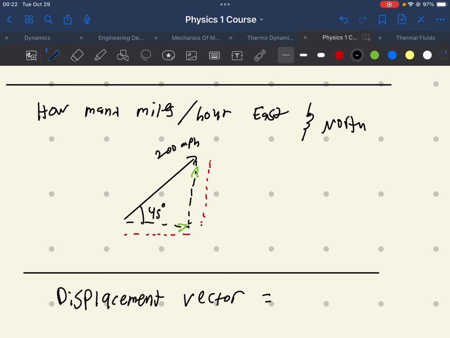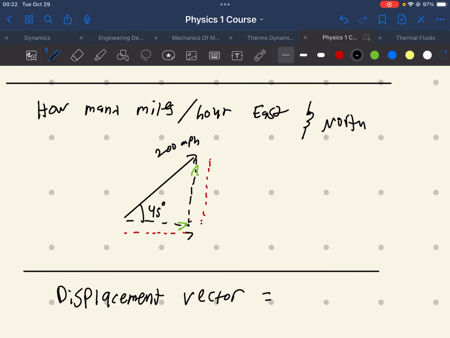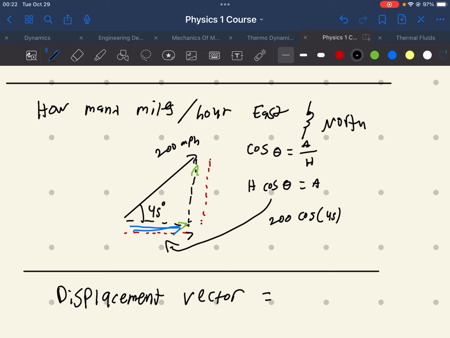So, if I want to know how much we're going to the east, we're going to say that it's the adjacent side. So we're looking for the cosine, right? So cosine of the angle is equal to the adjacent side divided by the hypotenuse. Well, we can do a little bit of algebra here, and we have hypotenuse times cosine of the angle is equal to the adjacent leg, which is this portion here. This is how much is going in that direction. So we plug in our values. We have 200 cosine 45 is equal to the amount in the east.